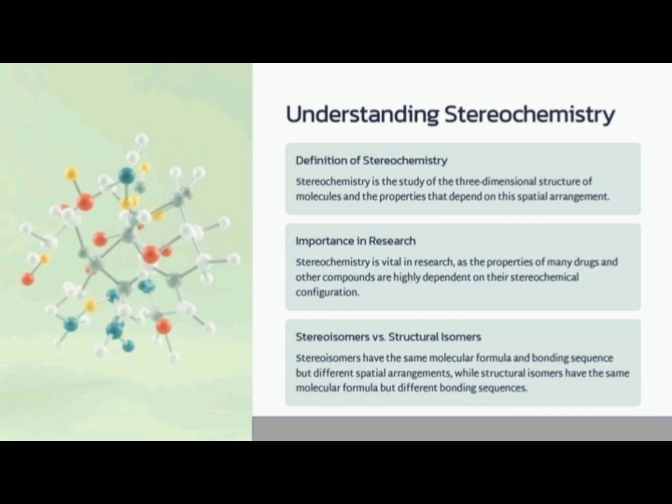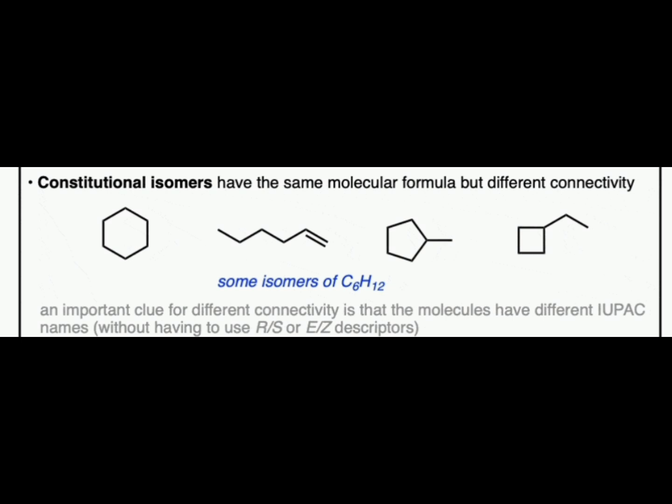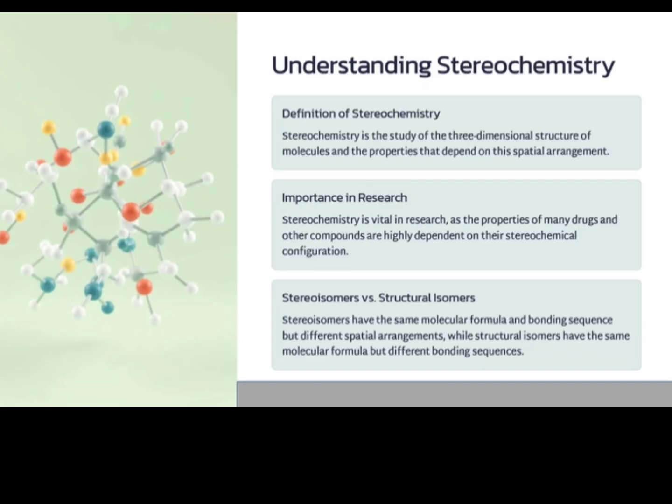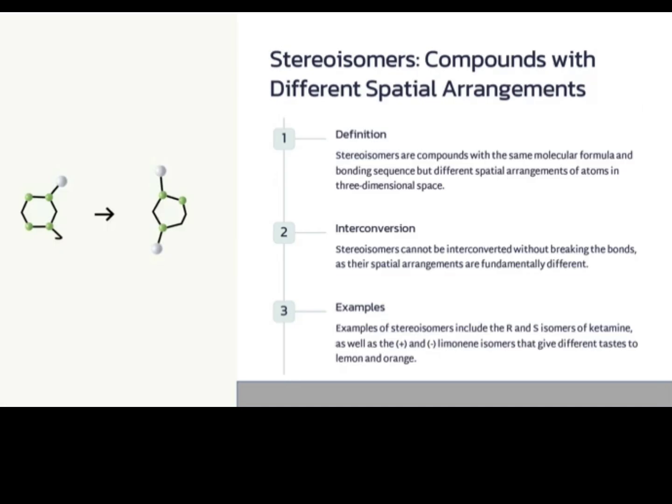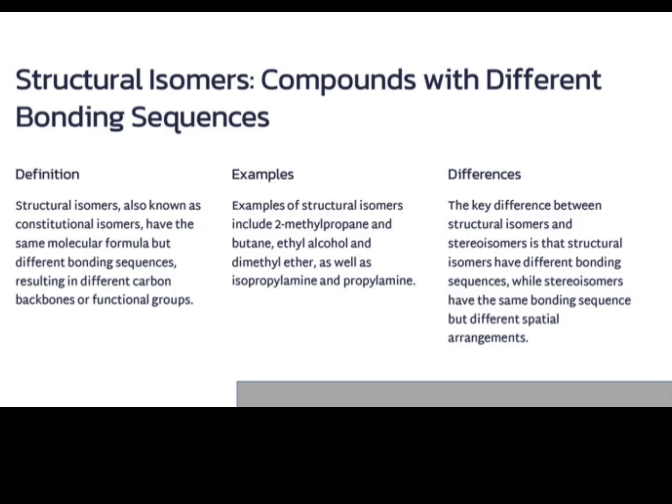Let us consider three examples. The first example is that of 2-methylpropane and butane. Propane, we know, is CH3, CH2, CH3. In the central carbon CH2, if you replace one hydrogen by a methyl group, we get 2-methylpropane. And butane is a straight chain of 4 carbon atoms, CH3, CH2, CH2, CH3. So 2-methylpropane and butane have different carbon skeletons and they are examples of structural isomers.